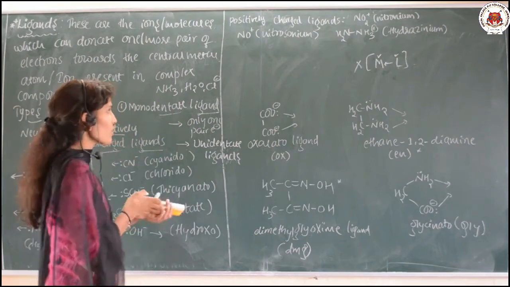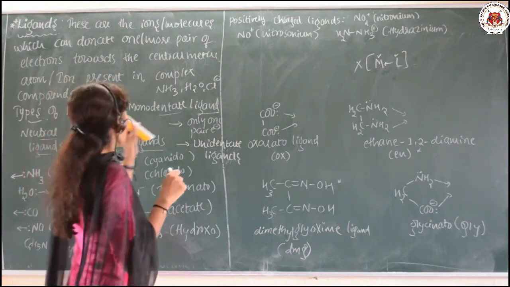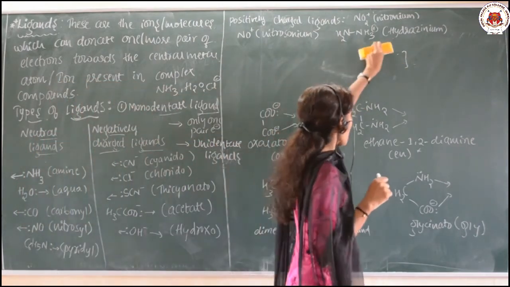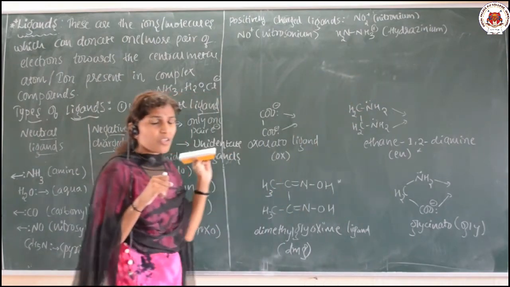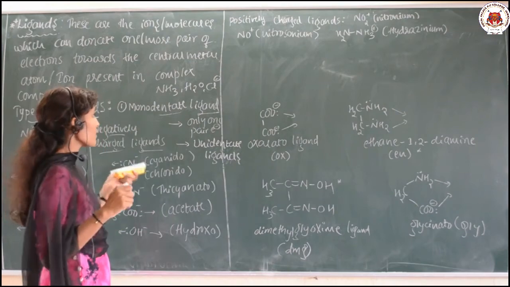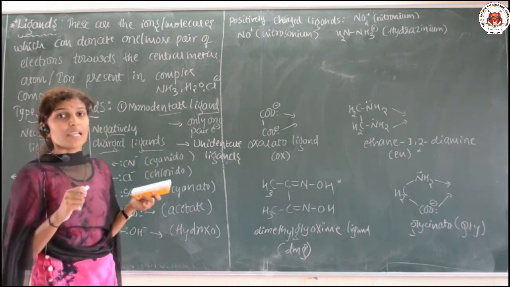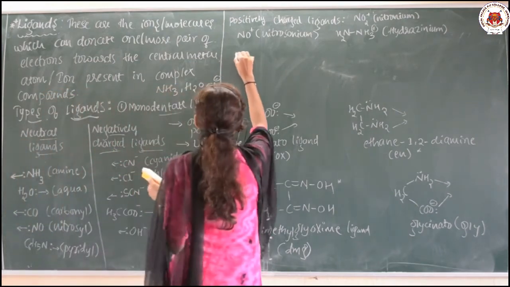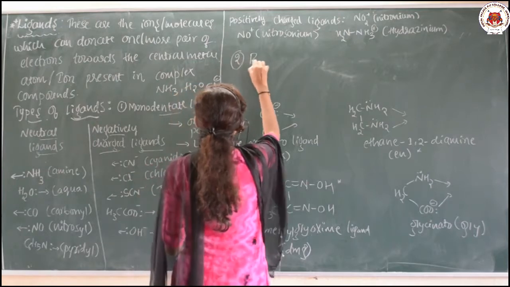Clear? So, this is the first class of ligand, depending upon the number of ligating atoms. It means here only one ligating atom, that is one donor atom, will be there. These are nothing but monodentate ligands. The second category is bidentate ligands.